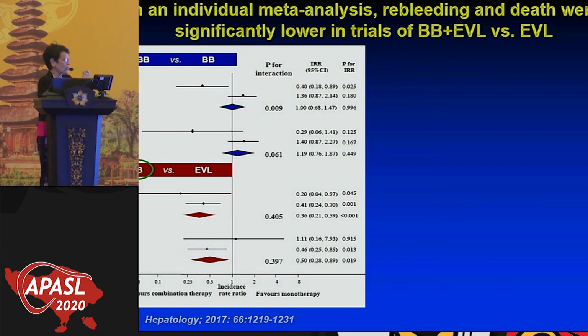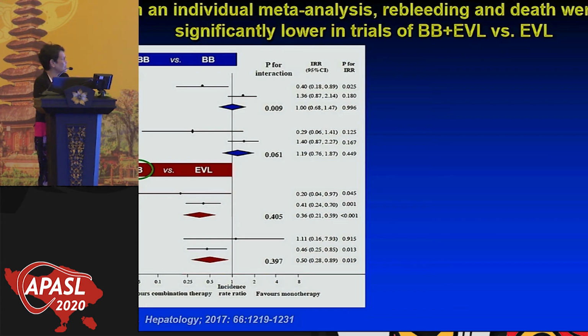And you can see here that overall there's no differences when we looked at the stratified. And it seems like Child A are the ones that benefit the most from combination therapy, although this is sort of counterintuitive, but that's okay. In the death, there were really no differences. So one, in theory, could use either combination therapy or beta blockers alone. The important ones are the lower panel. The lower red panel is when all the trials that combine ligation alone versus combination therapy.